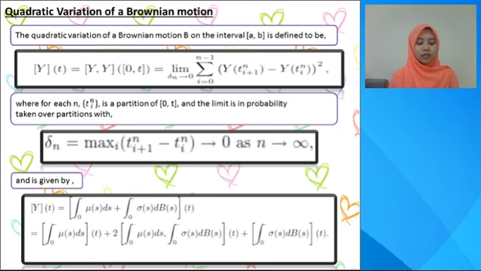It is remarkable that although the sums in the equation are random, their limit is non-random. Brownian motion has the property that its quadratic variation on the interval 0 to t is equal to t for any t.